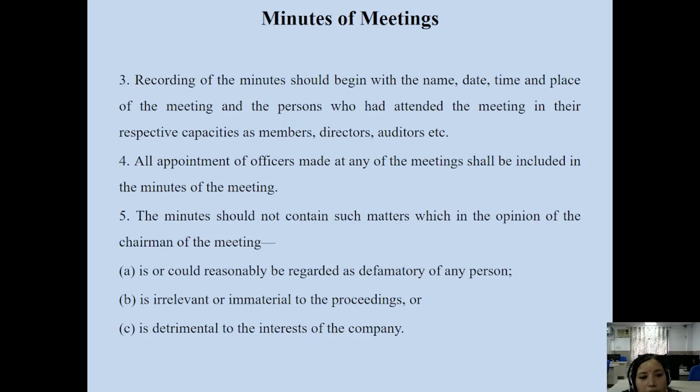As per the law, a minimum of 2 is required in the case of a private limited company, and 5 in the case of a public limited company. So quorum is very important. Otherwise, the meeting stands cancelled or postponed because of non-presence of the quorum that is required for holding or conducting the meetings of the company.